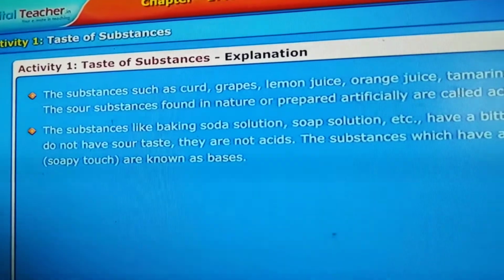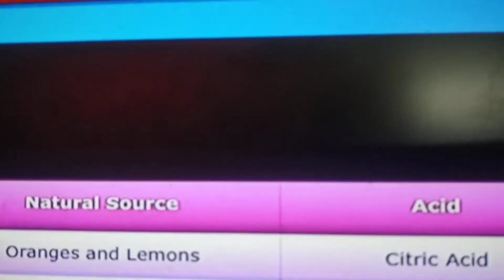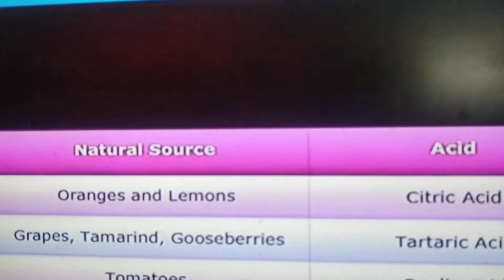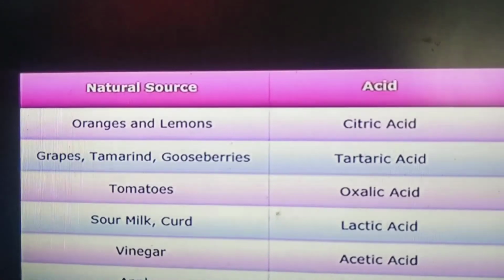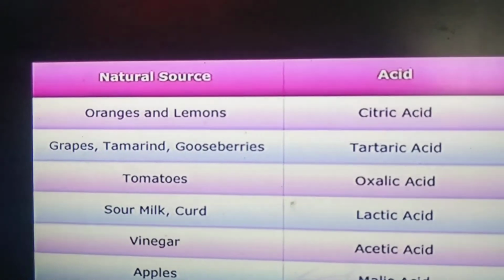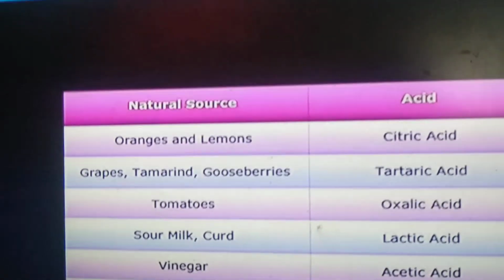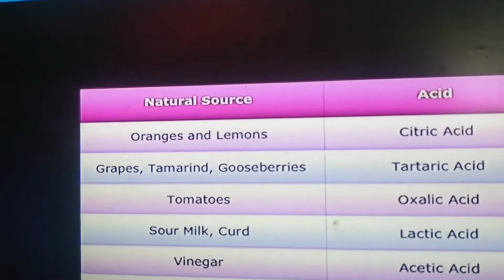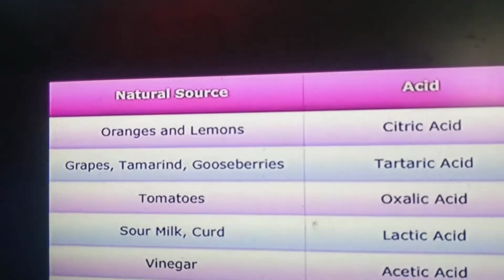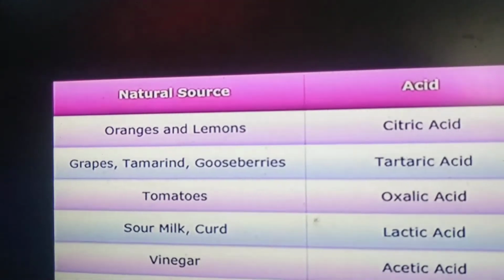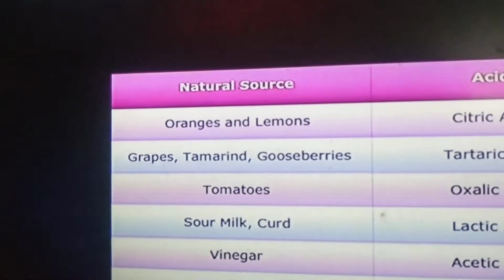That nature is had by bases. Let us see some natural sources of acids. Oranges and lemons have citric acid, which is very useful to our body. That's why in this season, for those who have colds and coughs, the doctors or parents suggest eating citrus fruits like oranges and lemons.